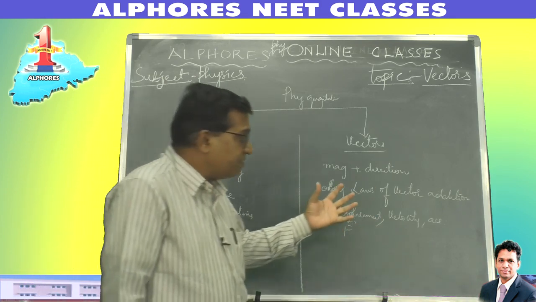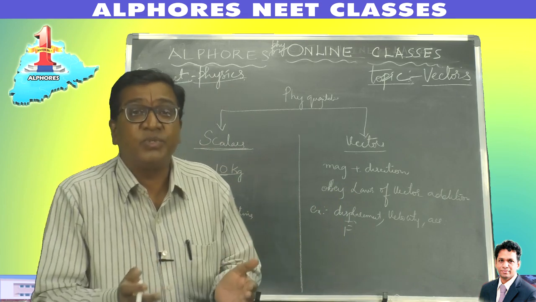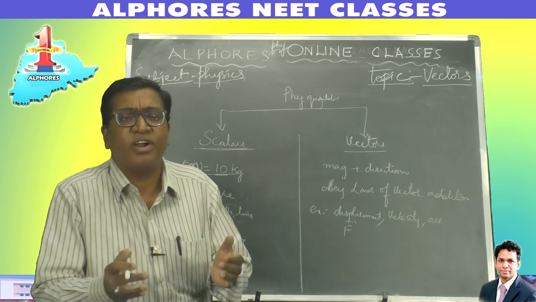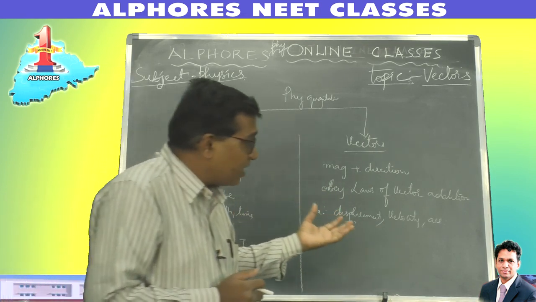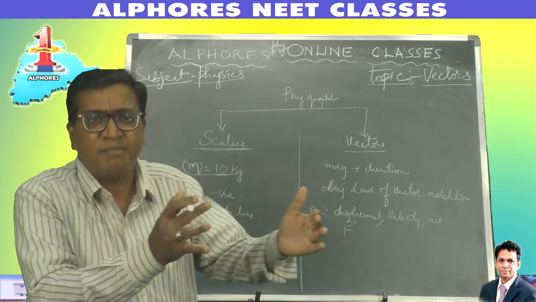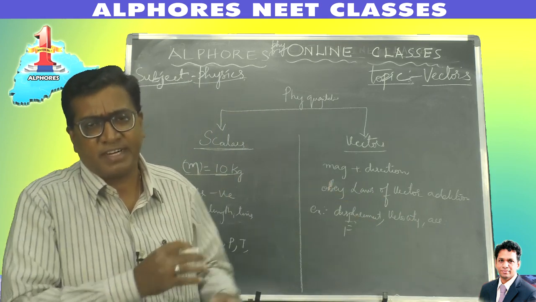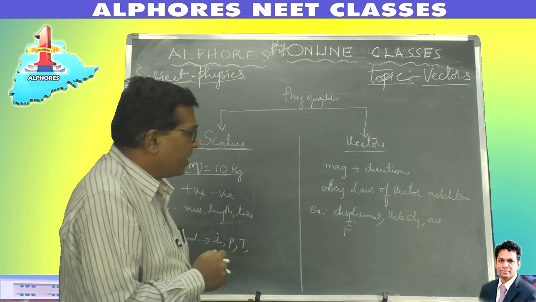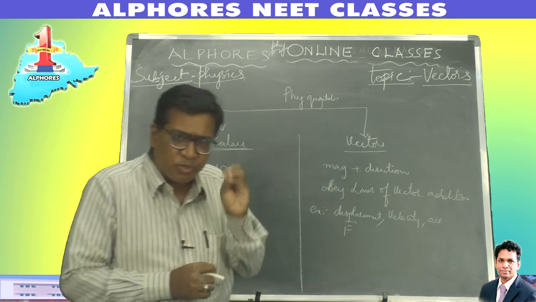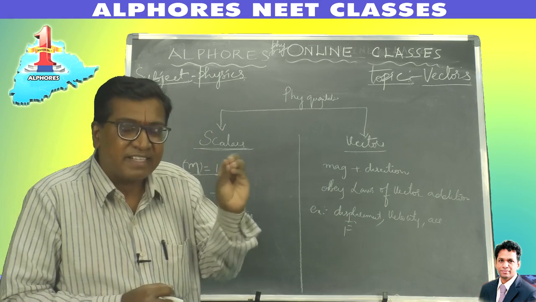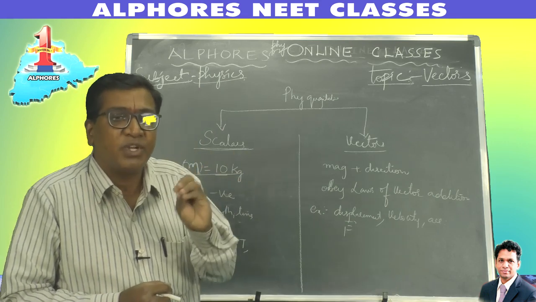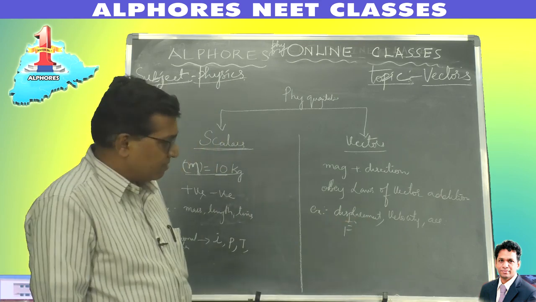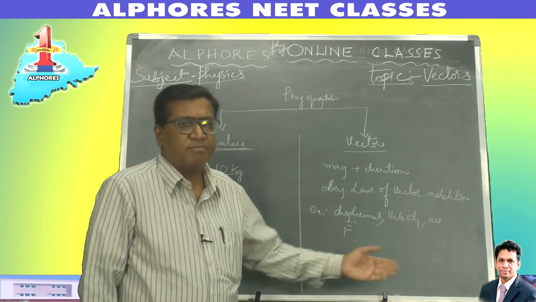And you know, these vectors are associated with direction, so they cannot be combined by ordinary algebraic methods. They are combined by a special mathematics called vector algebra. There are certain rules to be followed to combine them, right? Therefore, vector quantities are those which possess magnitude and significant direction, and which obey the laws of vector addition. Examples are displacement, velocity, acceleration, force, impulse, momentum, and so on.